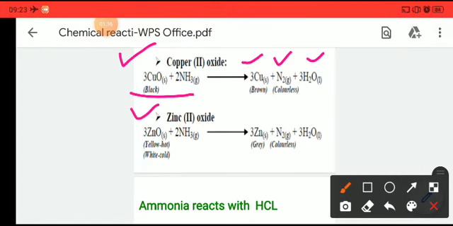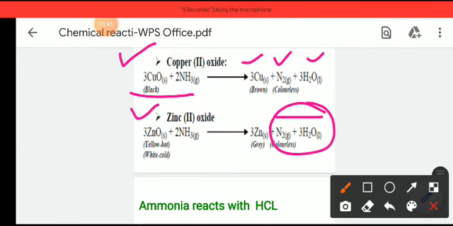Similarly, in the case of zinc oxide, when zinc oxide reacts with ammonia, nitrogen and water will be there as products in this reaction as well. So whenever ammonia reacts with a metal oxide, nitrogen as well as water will be there as a byproduct, but the main product will be the metal itself. In the case of copper oxide, the metal will be copper. In the case of zinc oxide, the metal will be zinc.